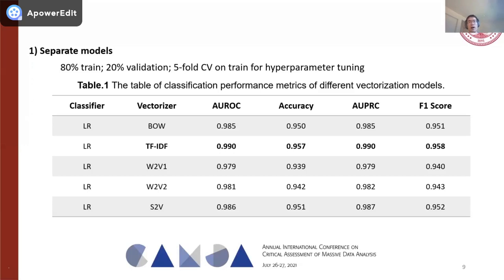It outperformed the other 4 different types of text vectorization algorithms. And the 2 Word2Vec models generally performed worse when compared with the other algorithms,